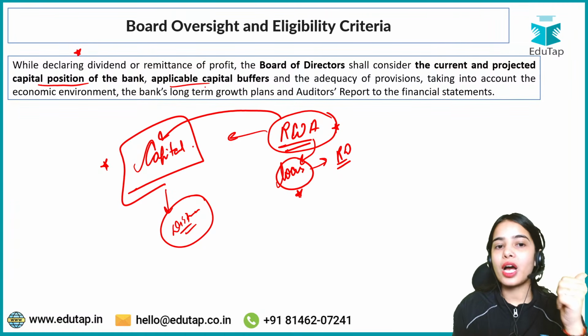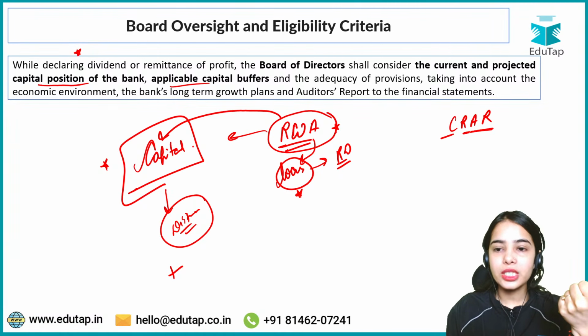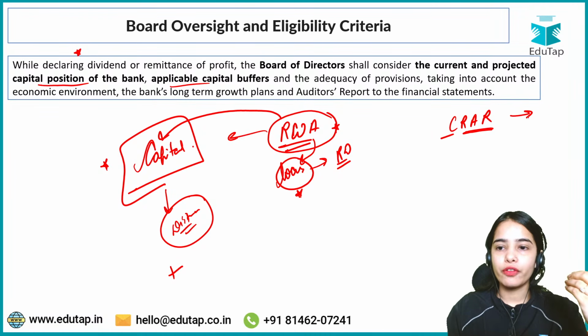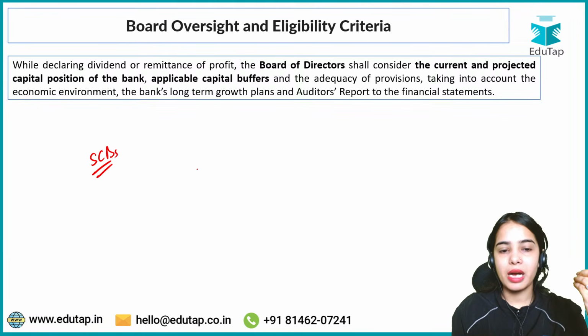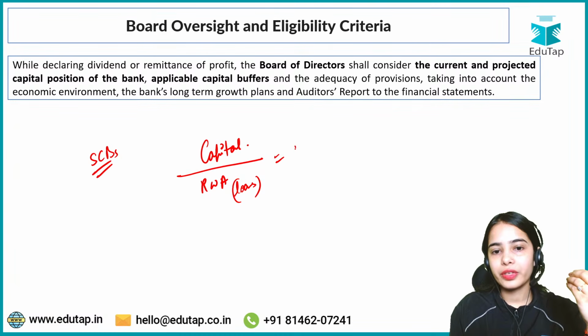The bank should also have the capital buffers, additional capital buffers, other than maintaining the CRAR, that is the capital to risk-weighted asset ratio. Other than maintaining the capital to risk-weighted asset ratio of 9%, which is the minimum requirement for the scheduled commercial banks, against the risk-weighted loans, the bank has to maintain the capital of 9%.